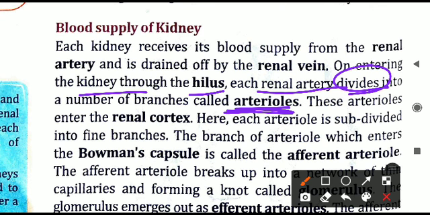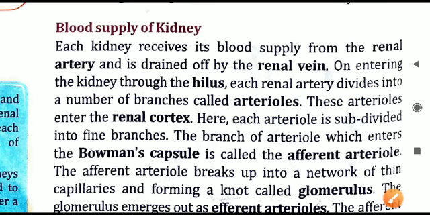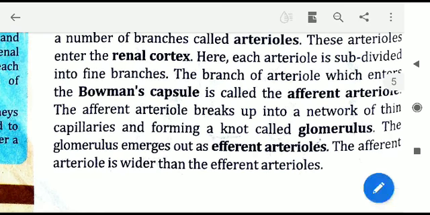It is having all the blood. But then when the blood and this artery has entered the kidney, it will divide into branches. They are called as arterioles. And the arterioles will enter the renal cortex, the inner layer of the kidney. And here again the arterioles will divide again. They are subdivided into small branches. So more and more branches of the vessels or the arterioles will happen.